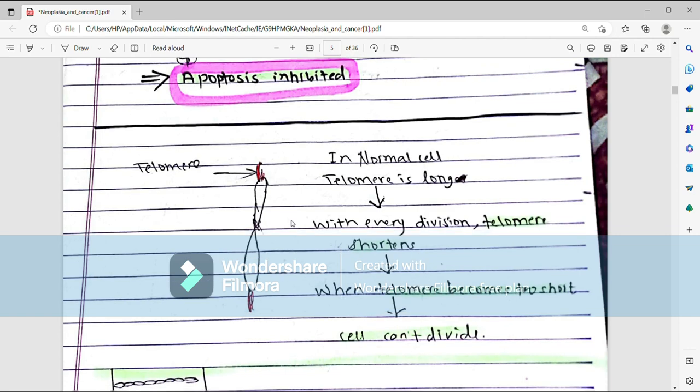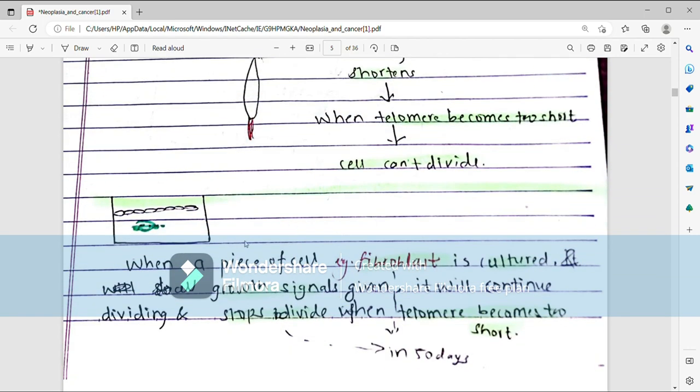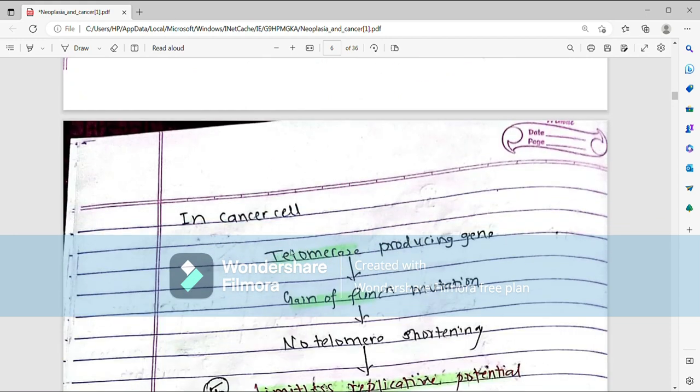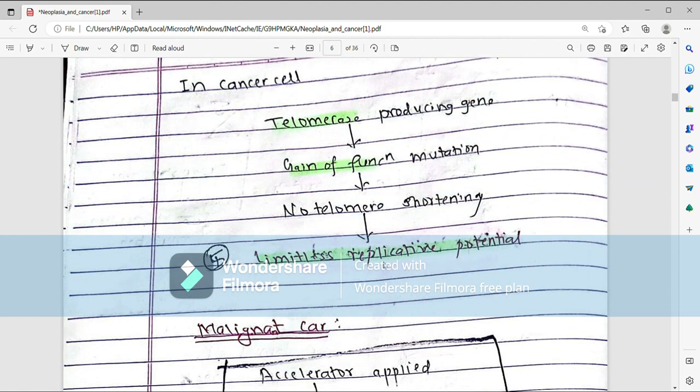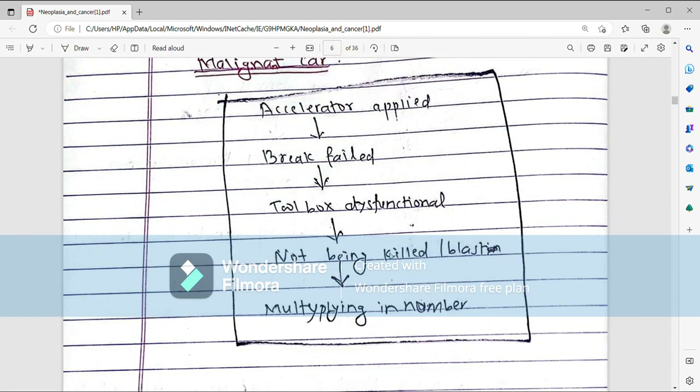But look here, in a cancer cell, the telomerase producing enzyme will have gain of function mutation, no telomere shortening, and this leads to limitless replicative potential. That is, it can divide forever. There will be no inhibition or stoppage of division, so that it can divide infinitely, so that they are multiplying in number.